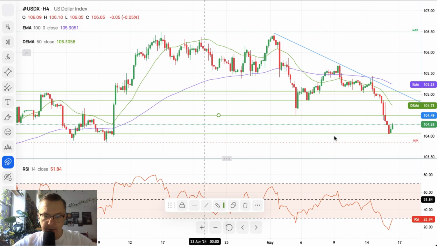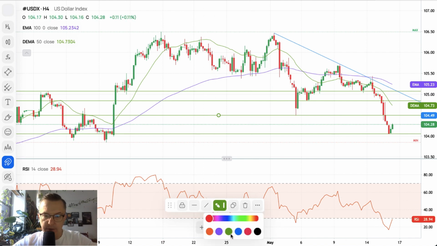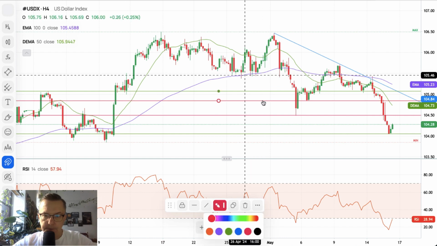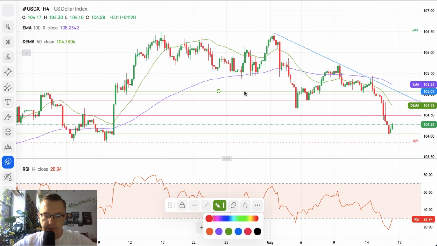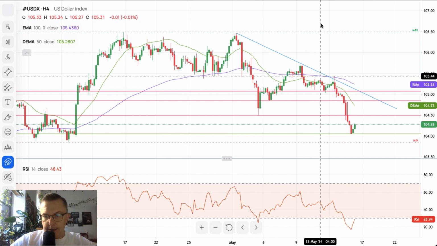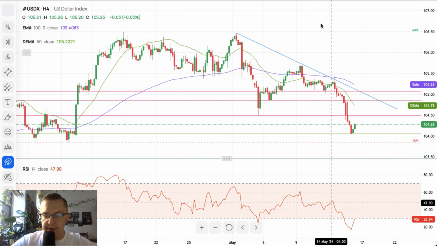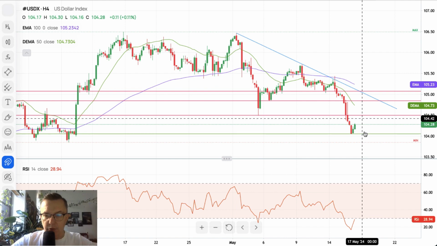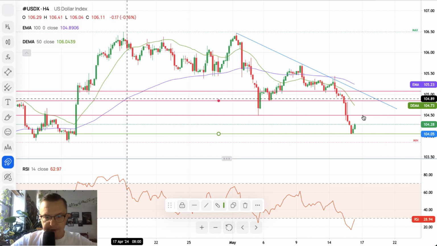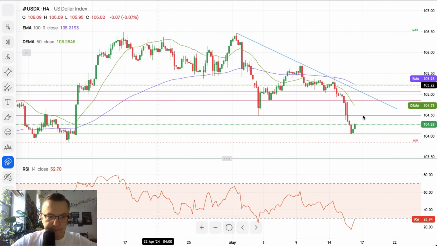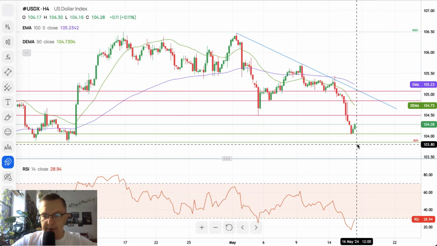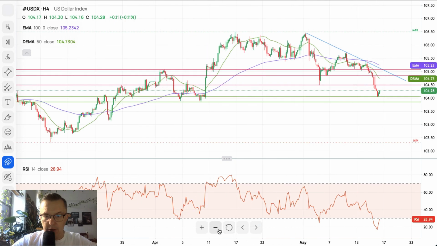All of these levels are now technical resistances. 104.49, 104.84 and 105.07. So the outlook for the US dollar index is still to the downside, basically. However, we might see some sort of a pullback due to the extremely oversold market conditions. Let me just grab this key technical support, 103.85. Any breakout below this level would open the road lower.